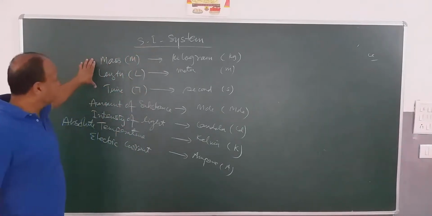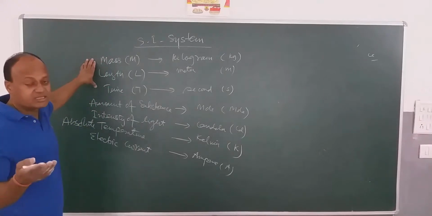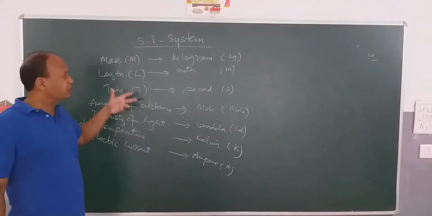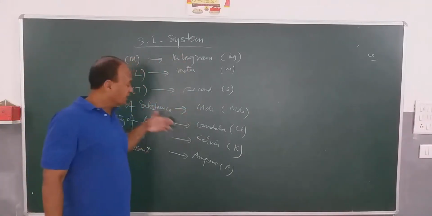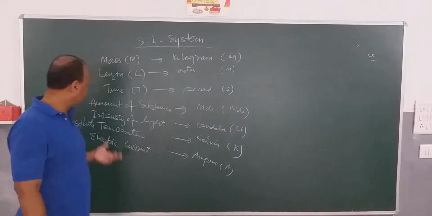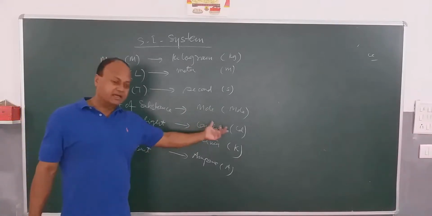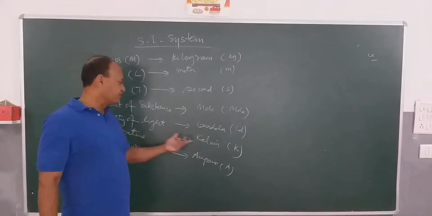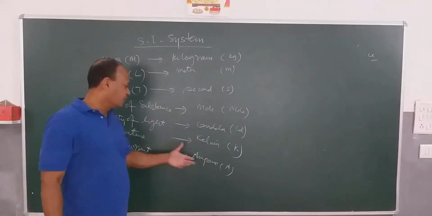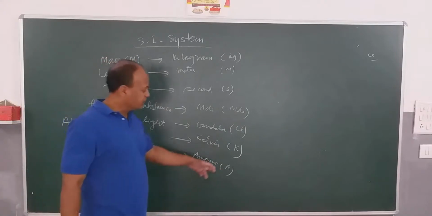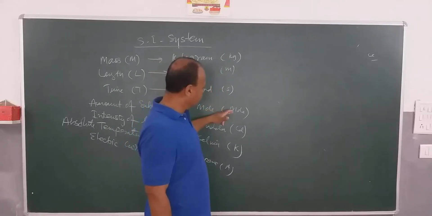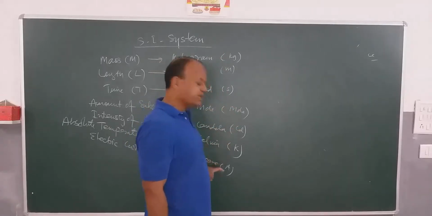The first three units remain the same as you have seen in case of the MK system, but basically they are an extension of the MK system. You can see kilogram, meter and second. And the four new units which have been added are amount of substance, which is mole, intensity of light, which is candela, absolute temperature, measured in Kelvin, the symbol is K, and electric current, which is measured in ampere and denoted by A. So these are the symbols which have to be kept in mind: kg, m, s, mol, cd, K and A.